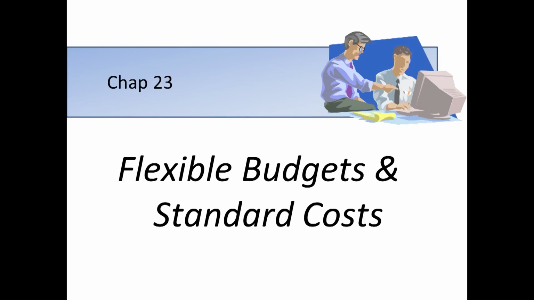Okay? Now what we're going to do is we are officially going to shift gears here, okay? And we are going to start talking about chapter 23. Chapter 23 is on flexible budgets and standard costs, okay? This is the last chapter that we'll cover in this class.